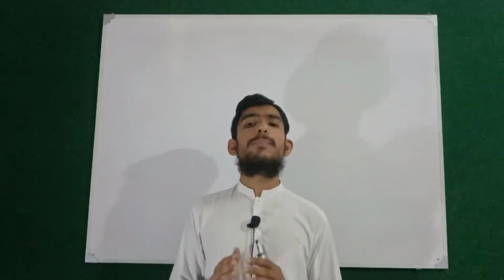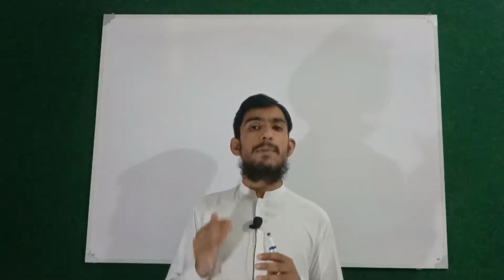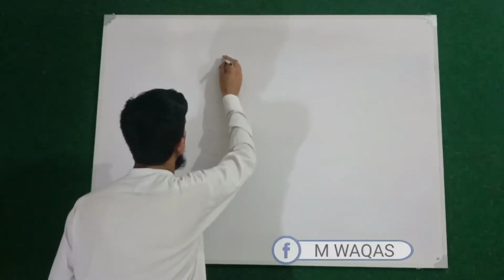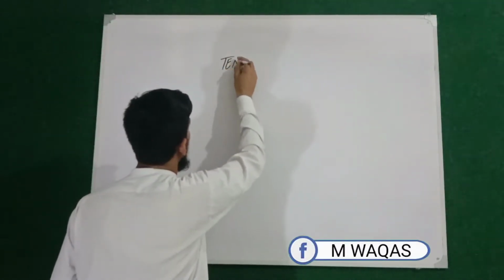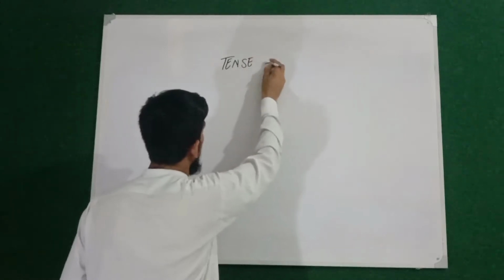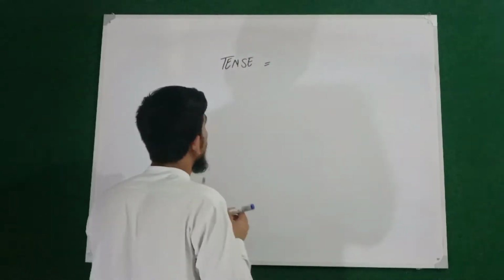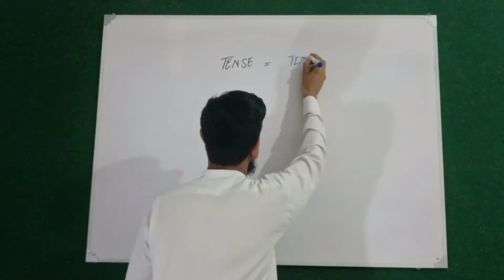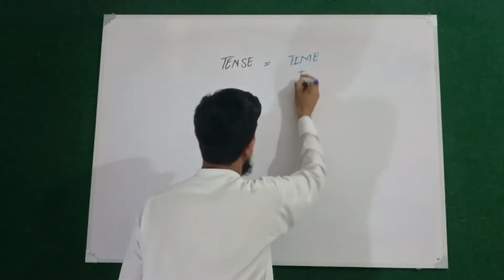So viewers, in the previous video we discussed tense. We defined tense as time plus action.